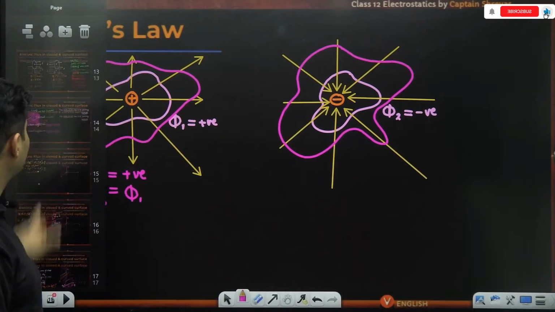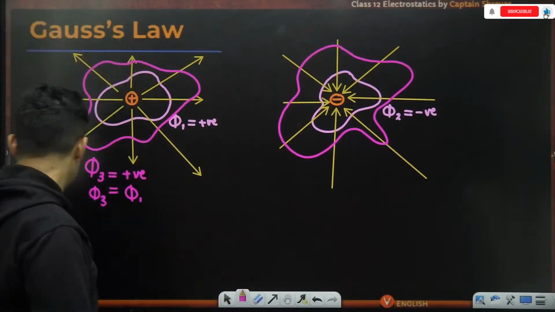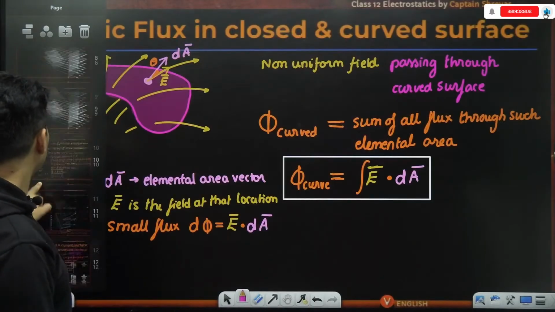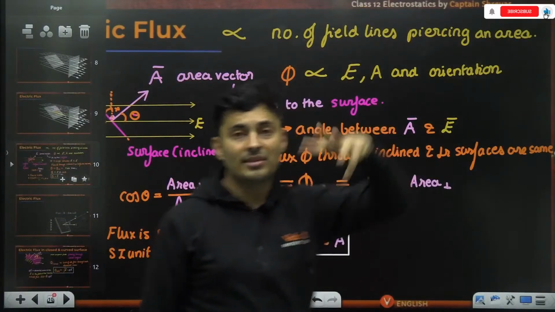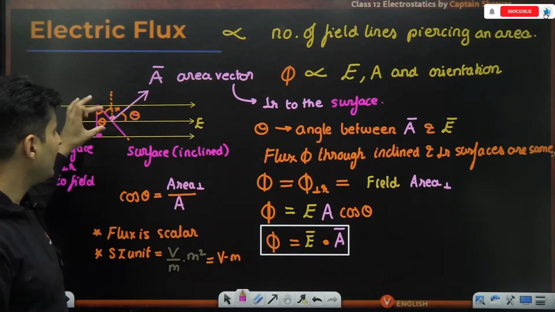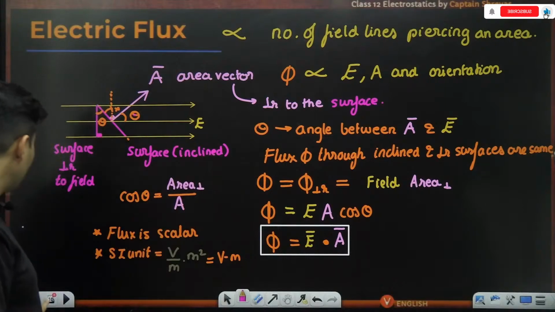And what did I just say about flux? Electric flux is always proportional to the field lines piercing through an area. If the field lines through any area are the same, then the flux is also the same.